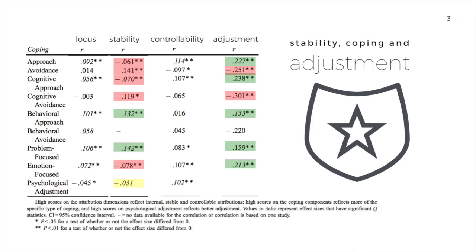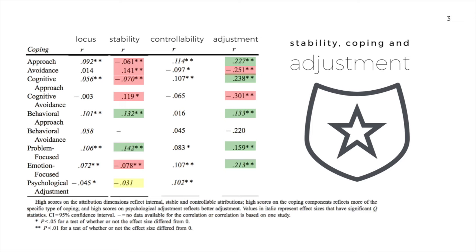These are kind of conflicting results. In some ways, stability seems to lead to more avoidance-based coping and less approach-based coping. You might say this is unhelpful. But when you look down through the moderators, this is not very consistent. It promotes behavioral approach, but not cognitive approach. Basically, if it's something that fluctuates on a day-to-day basis, you're less likely to do something about it, but you're more likely to try to deal with the emotional response to that, usually by avoiding it.